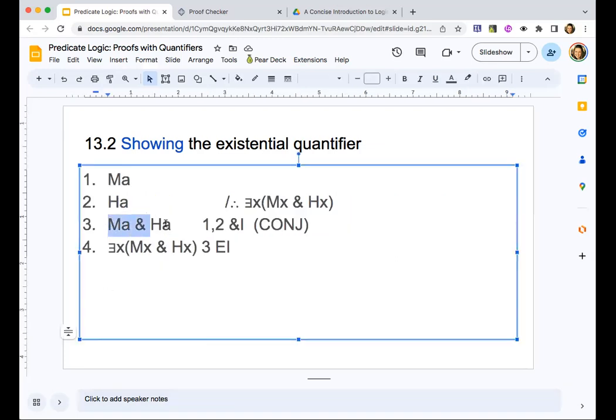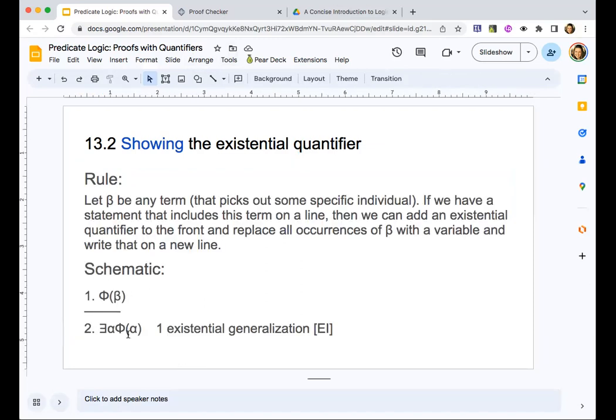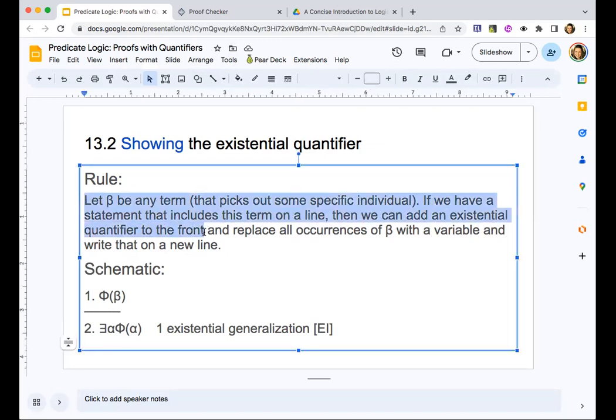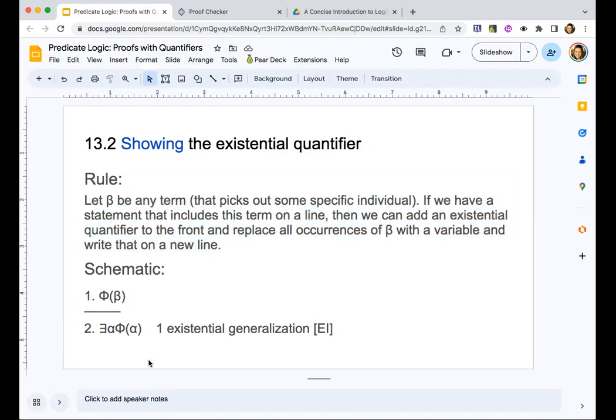We had this on a line, we just rewrote it on a line, we removed the A's and replaced those with variables, and we stuck an existential quantifier out front. That's what this schematic is trying to illustrate. But again, if this looks all Greek to you, try to focus on the rule and maybe write down some examples that are a little easier for you to read than the ones in our meta language trying to talk about what you can do.